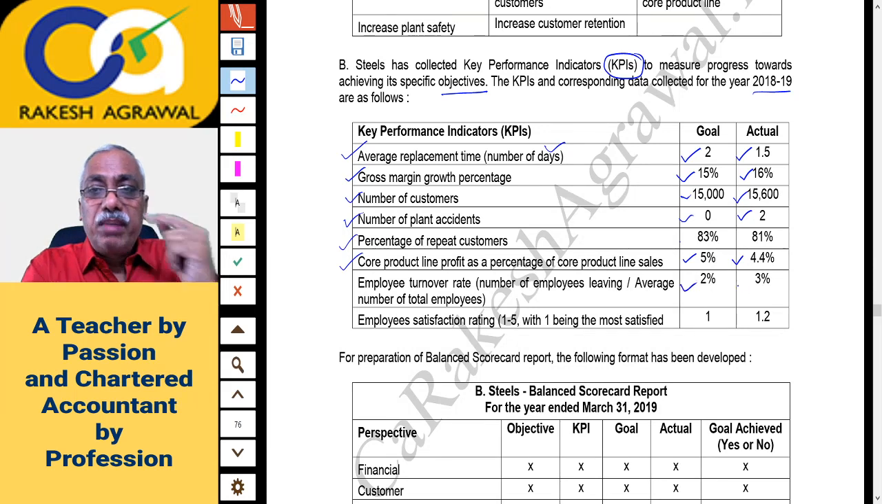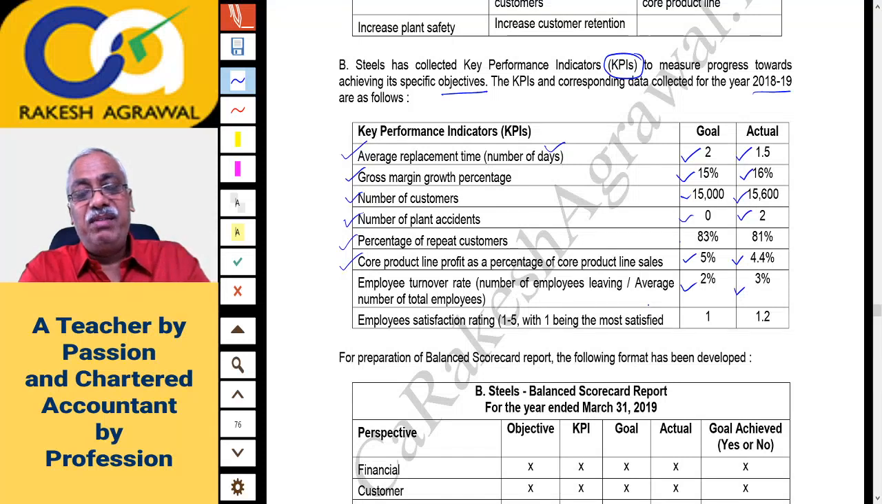Goal was 2%, but it is slightly higher, so it is not that good. An employee satisfaction rating, 1 to 5 scale, with 1 being the most satisfied. So 1 is best, 5 is not good. Employee satisfaction rating goal was 1. 1 is good, please remember, best. 1.2 is not good.